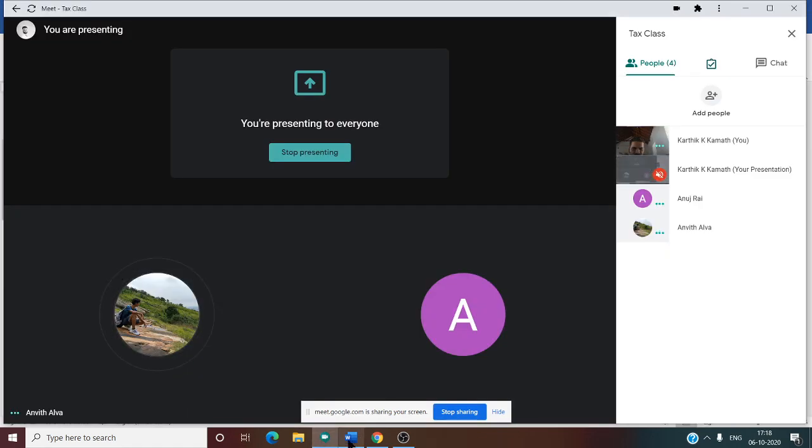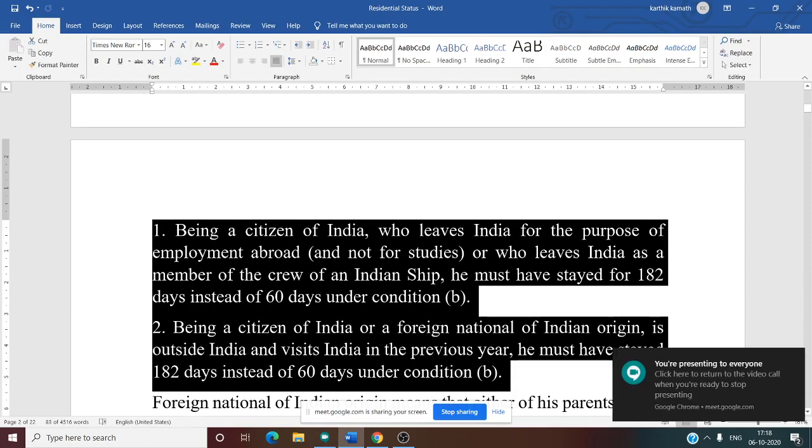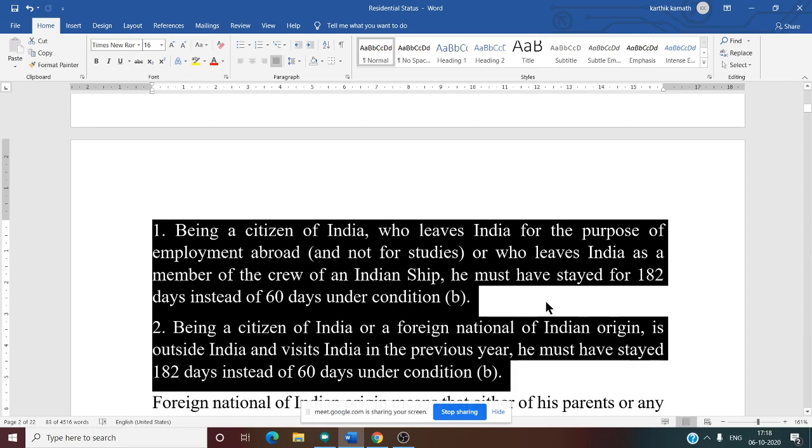Yes, sir. Yes, we discussed. See this. Being a citizen of India who leaves India for the purpose of employment abroad and not for his studies, or who leaves India as a member of a crew of an Indian ship, he must have stayed for 182 days instead of 60 days under condition B.